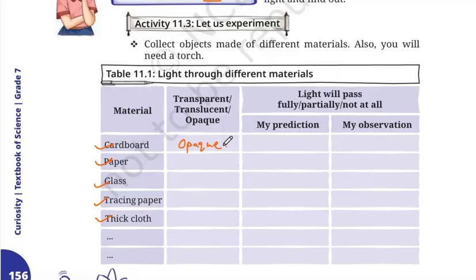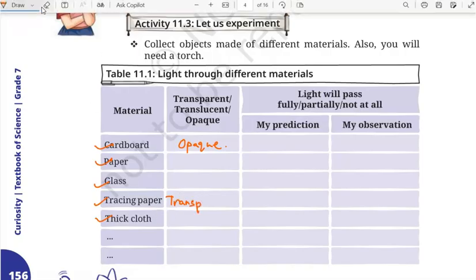Objects that allow you to see through them, but not very clearly, are translucent objects, like tracing paper or butter paper. Sorry, translucent.